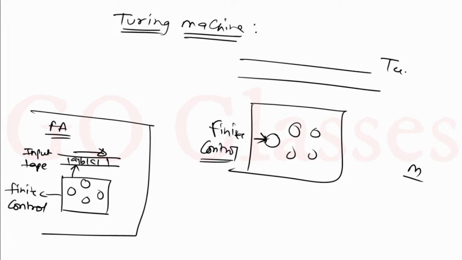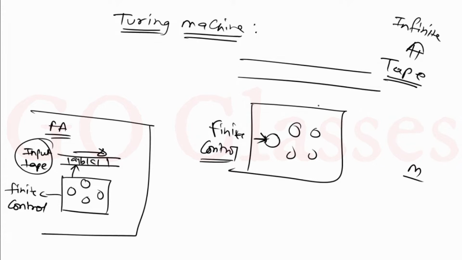Remember, this is not the input tape, this is a tape. The input tape is a different thing, and this tape is a different thing. Tape is a data structure. Of course we do not study this tape in our data structure subject, but this is similar to an array. This is basically an infinite array. You can say this is basically infinite memory.